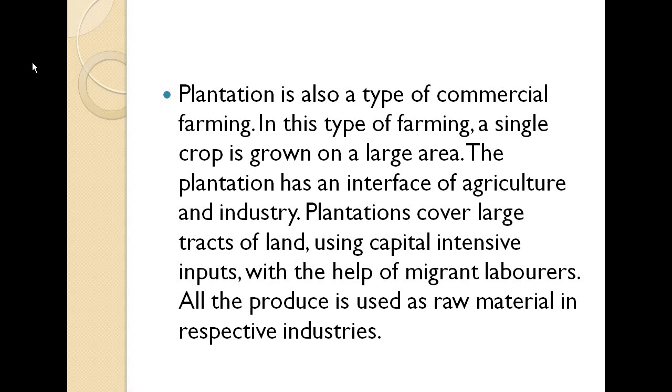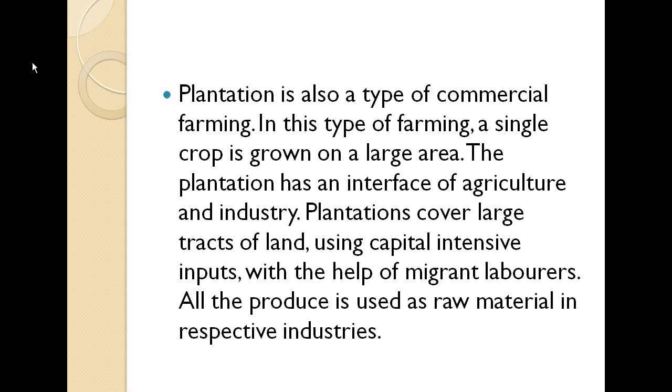Now the plantations cover large tracts of land using capital intensive inputs. With the help of migrant laborers, all the produce is used as raw material in respective industries. Basically they are landowners.